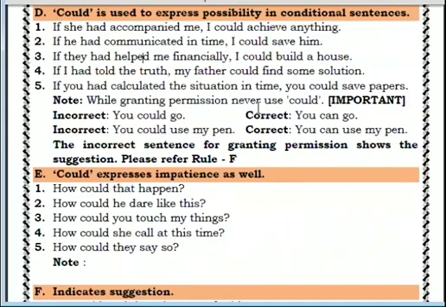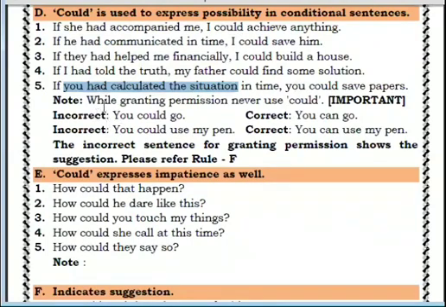That's why in conditional sentences, when the first sentence is in past tense, check it. This is also past. This is also past. In the third sentence, it is also past. Fourth is also past. And fifth is also past. Clear? Everywhere what is given? Past perfect tense I have used. That's why in the second sentence could will be used. Clear to you? Okay, we cannot use can at that time.